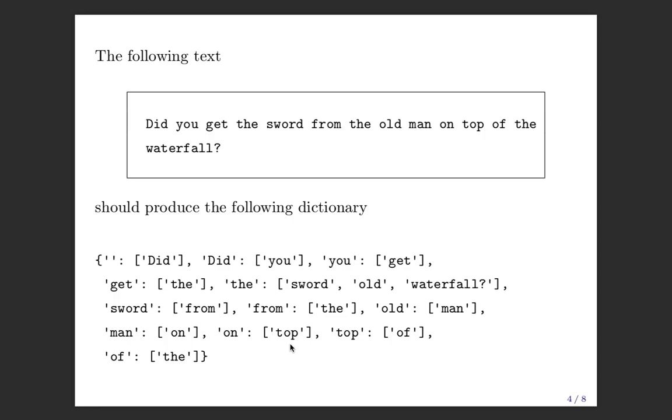And then we can just go on through the rest. Now, is waterfall in here as a key? No, that's one problem that we're going to have to figure out, right? Because waterfall comes at the end of a sentence, right? So things that come at the end of the sentence are never going to get keyed, right? So we're going to have to fix this in our version 2.0.